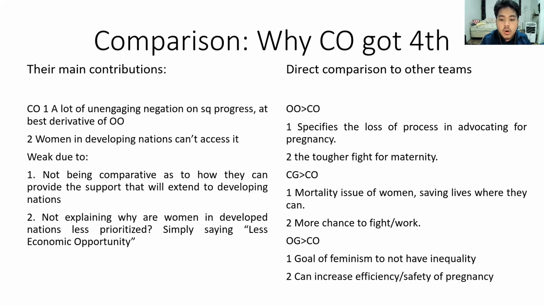Lastly, compared to OG, OG also already set up the principal idea of how the goal of feminism is to not have inequality. There were not a lot of direct responses from CO on this. They only talked about why it's not accessible, but not why this issue of direct pregnancy, the artificial womb, is actually going to push more inequalities or unequal burdens. At the end of the day, they were not able to engage with that. And secondly, OG also talked about how they can increase the efficiency or safety of pregnancy itself, which is much more relevant because it directly engages with a lot of the females that we want to talk about in this debate. So for all those reasons, CO got fourth in the debate.